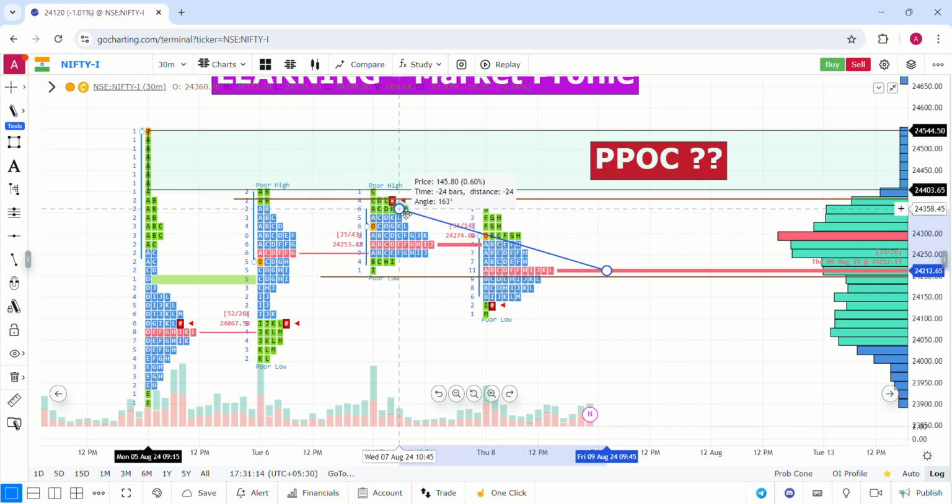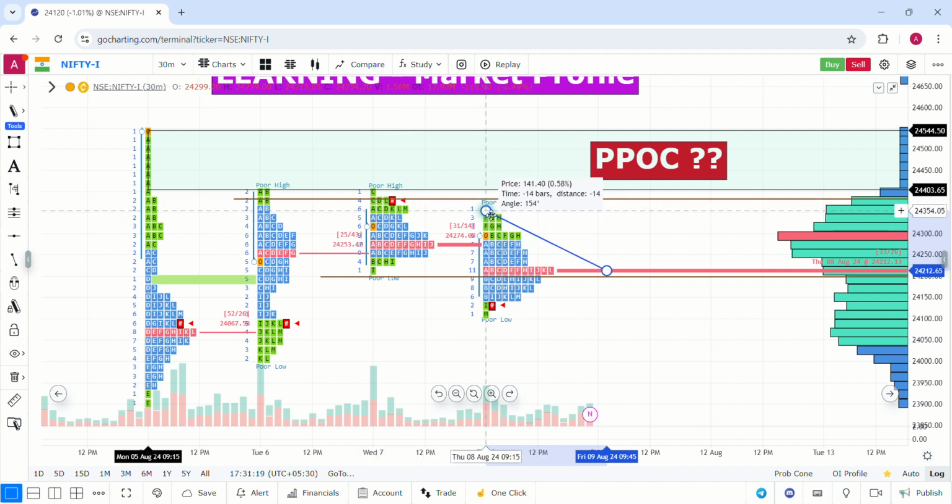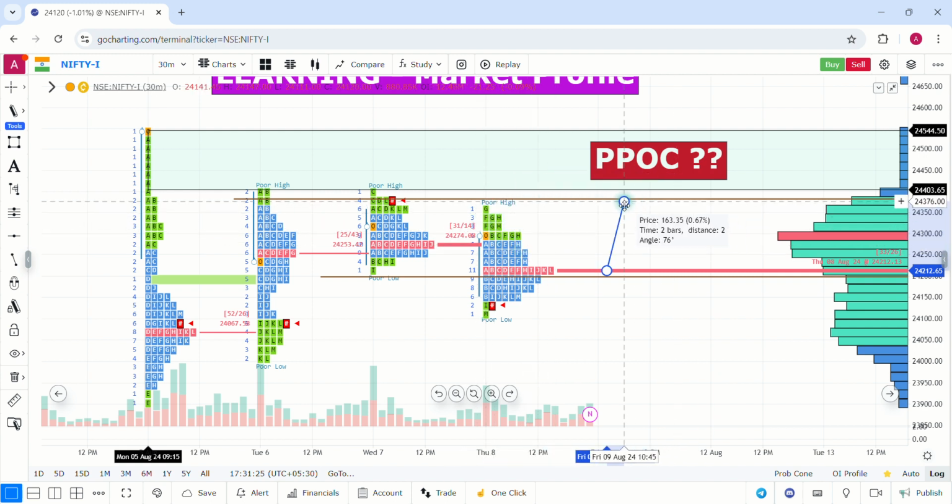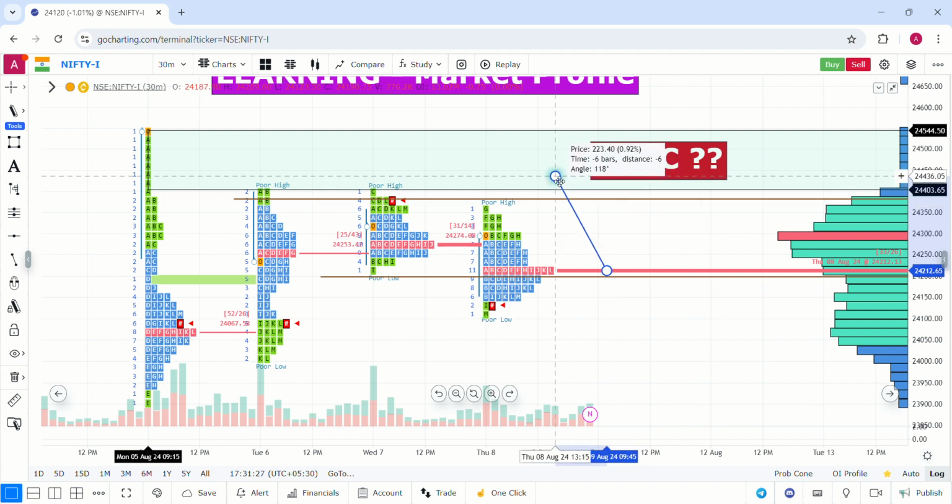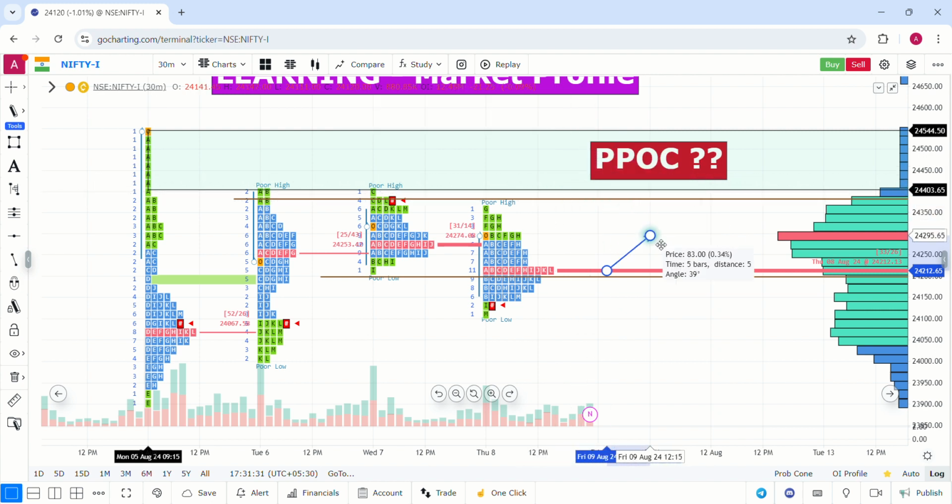In the last 2 days especially there were no big IB breakouts, and today also the IB extension was there but was not a healthy extension. Again, the market is not allowing the level 24,400 to have buying pressure. So above this level, price acceptance is definitely required.